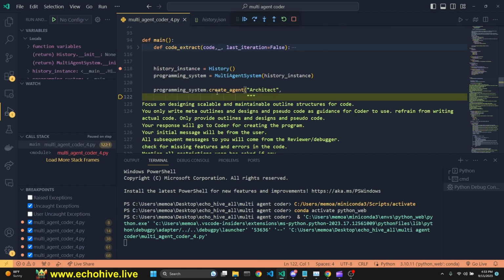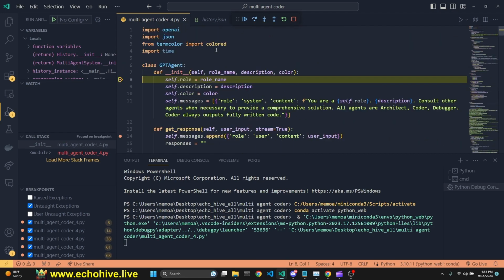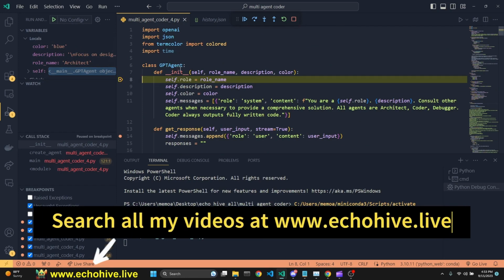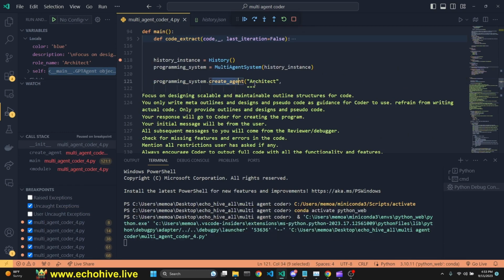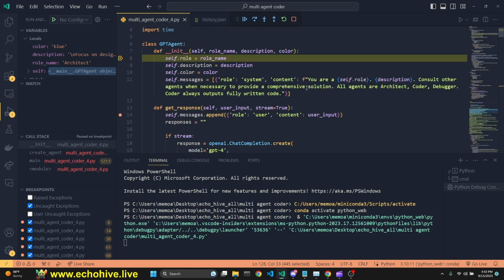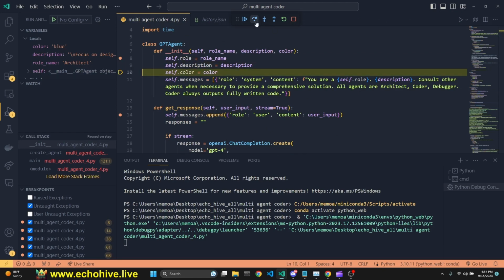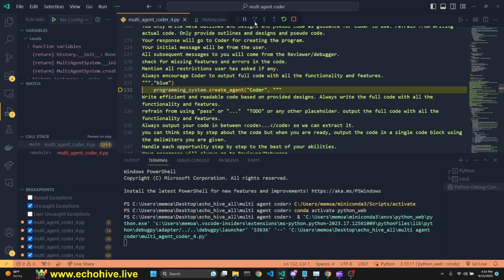And now we are creating the programming system create agent. Once we are defining an agent, we enter the GPT agent class. Remember down here, we are calling the create agent with the architect and a description. You see the role name is architect and description is its description. That's how we are assigning all these, and its color is going to be blue. And then we assign the system message, and then we have created the architect.